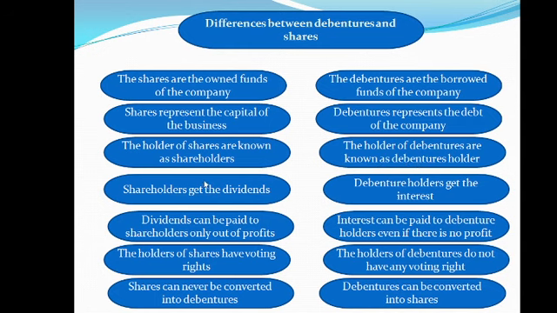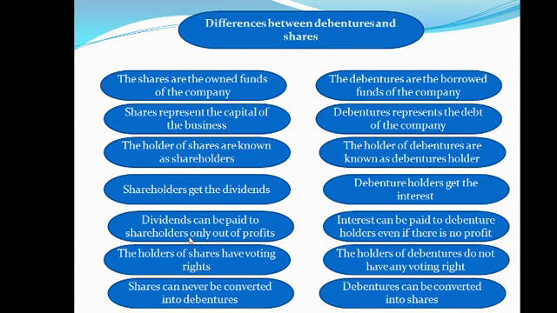Now, shareholders get dividends. What you pay to shareholders are dividends. When you make profit, you give them part of it, and you call that money you are giving to them dividends. Is that clear? But for debentures, what you give to them, we call it interest. We call what you give to them what? Interest.